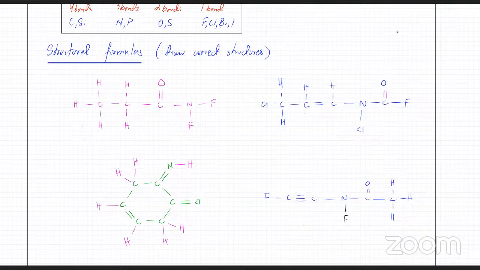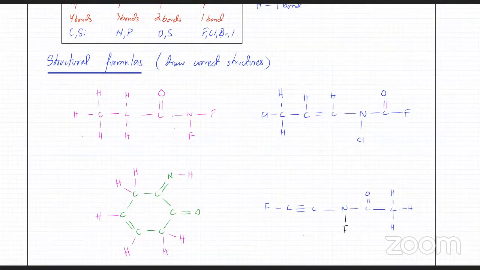And similarly, the other ones, what about nitrogen? It's always going to make 3 bonds. So look at nitrogen over here, it's making 3 bonds. Look at nitrogen over here, that's making 3 bonds. Look at nitrogen over here, that's still making 3 bonds. That nitrogen is also making 3 bonds. So nitrogen everywhere is making 3 bonds. Is that clear? और बाकियों में भी apply होगा. Oxygen will always make 2 bonds. So oxygen is making 2 bonds. There's oxygen over here that's also making 2 bonds.